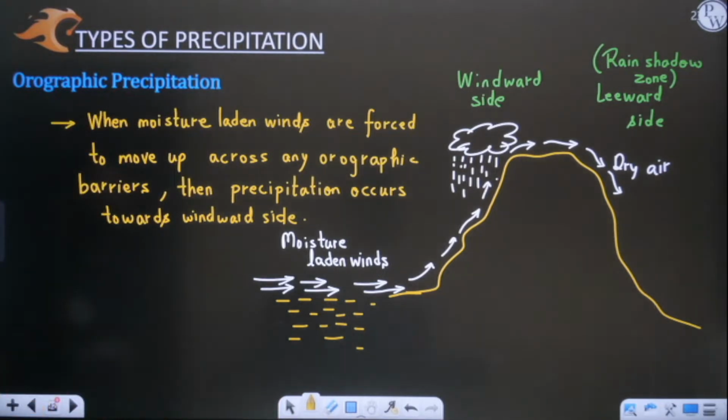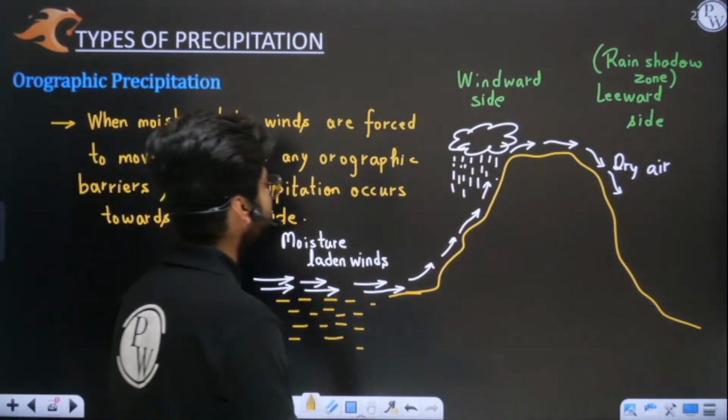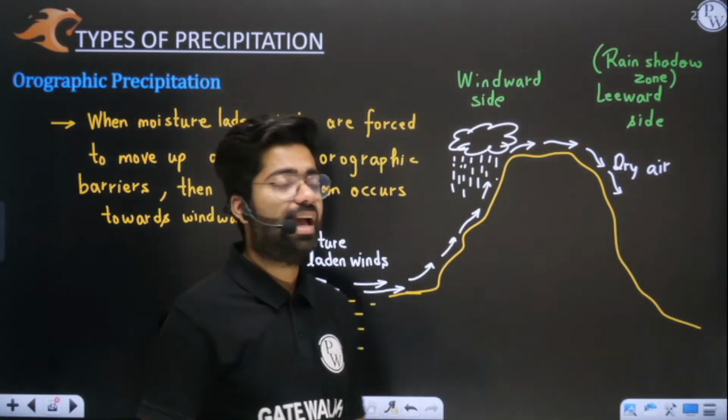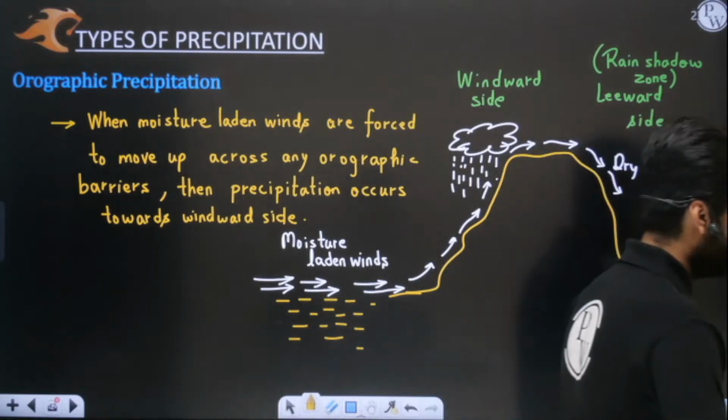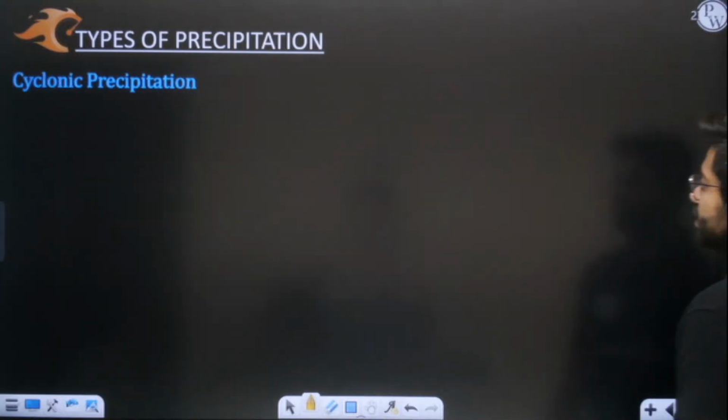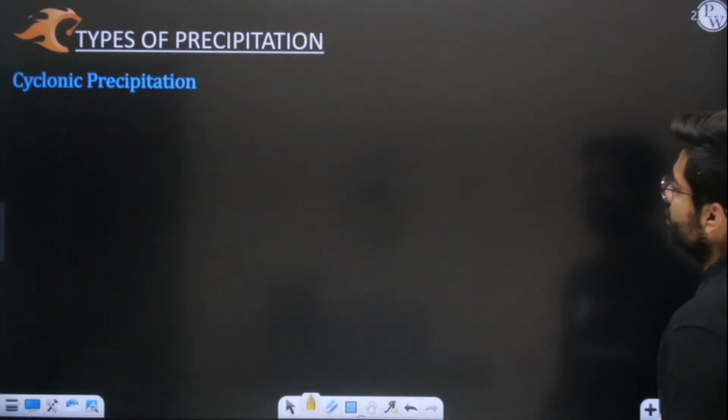So ultimately in orographic precipitation we have orographic barriers such as hills, mountains, like that. I hope this is clear to you. Okay, now the next one which we have here is cyclonic precipitation.